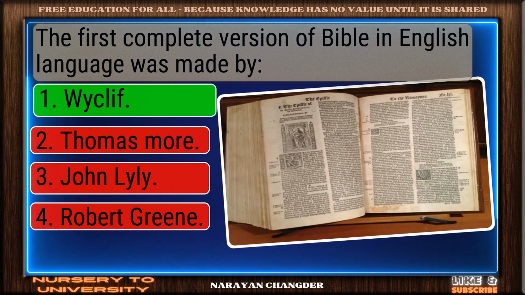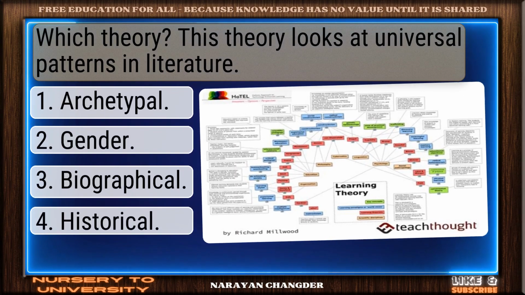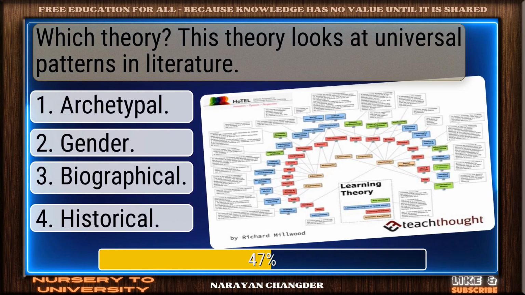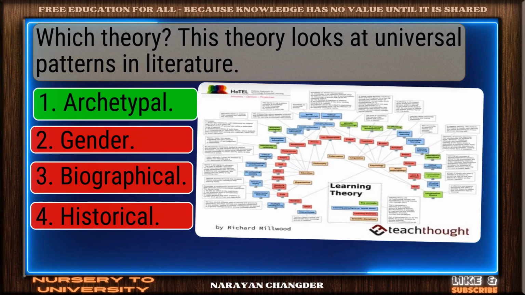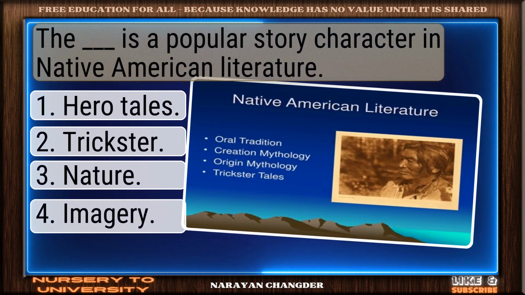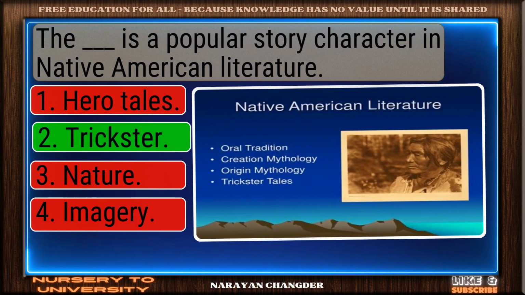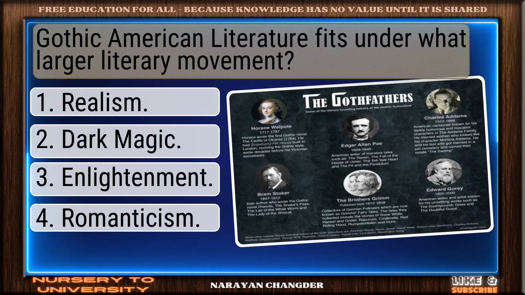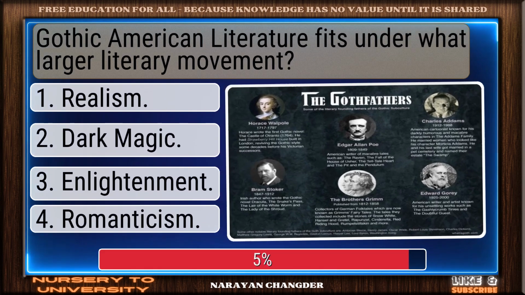You chose Wycliffe. Correct. Which theory? This theory looks at universal patterns in literature. Exactly. Archetypal makes sense. The dash is a popular story character in Native American literature. Smart move. Trickster is the accurate answer. Gothic American literature fits under what larger literary movement?